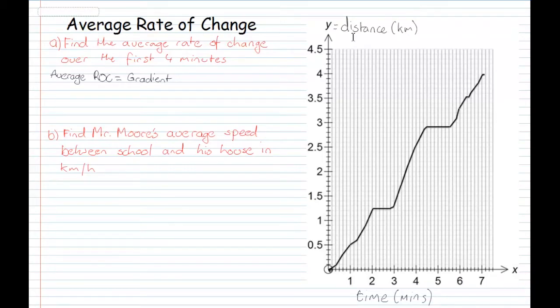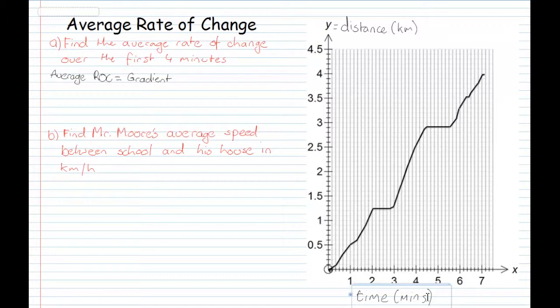Okay, so we're going to have a look at average rate of change. As you can see, over on the right hand side is a copy of the graph that we've just taken, where y is equal to distance in kilometres and x is equal to time in minutes. The question asks us: find the average rate of change over the first 4 minutes. Average rate of change, you need to remember, is equal to gradient, because when I say rates, you say gradient.